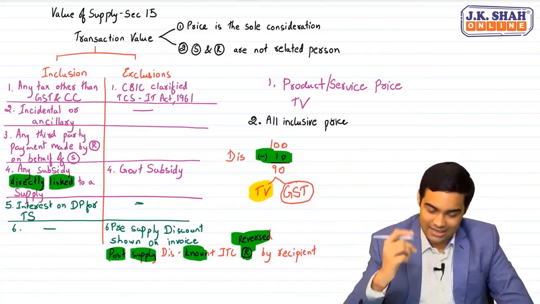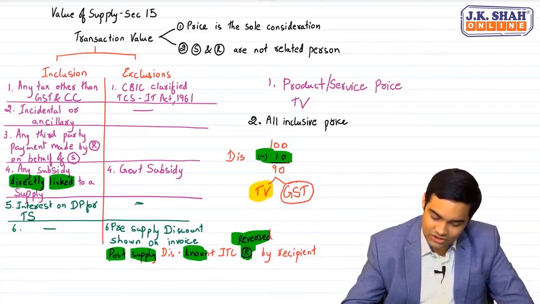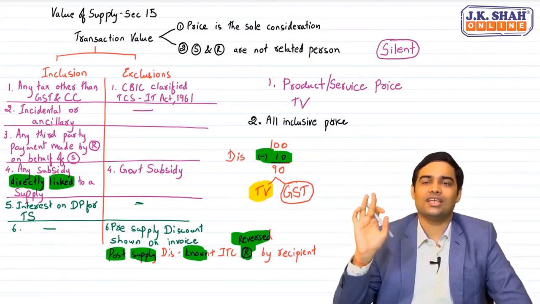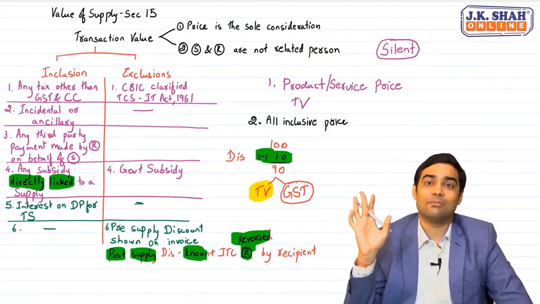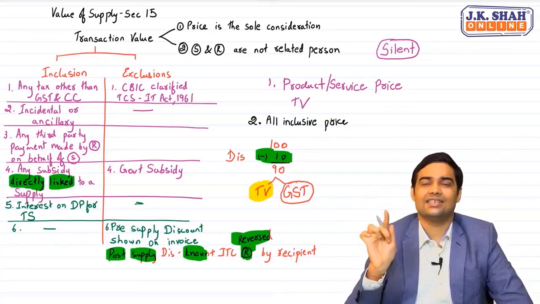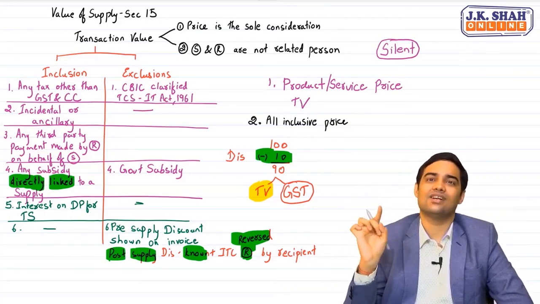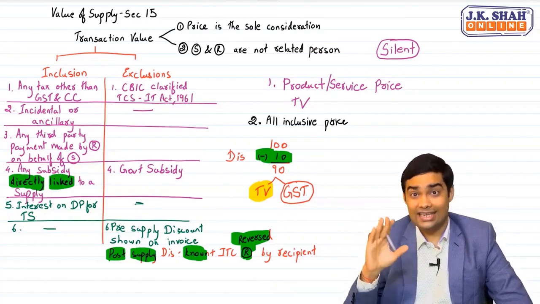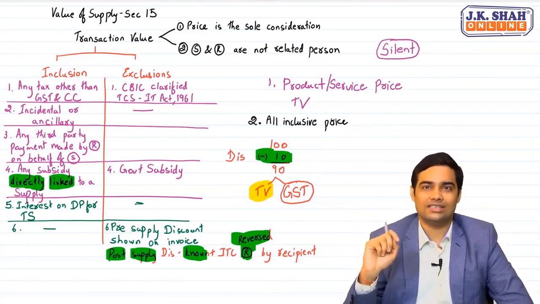Don't forget the main point. If the question is silent, only then you will do this. If the question is silent, consider all the amounts as exclusive of tax, but interest, please consider it as inclusive of tax. This is the standard which is followed for exam purpose, and follow it strictly.